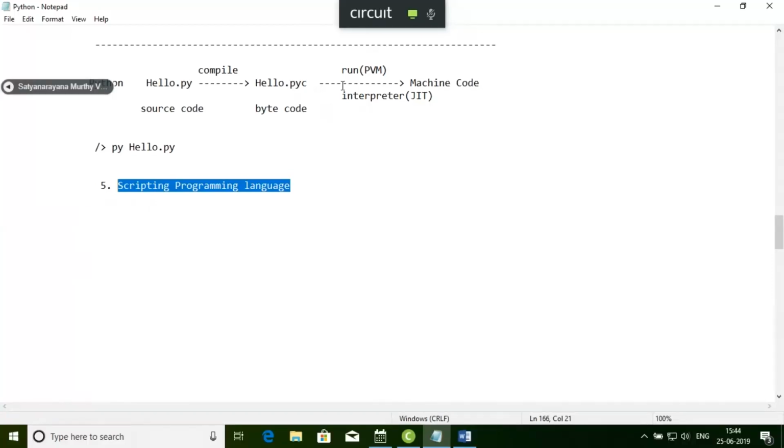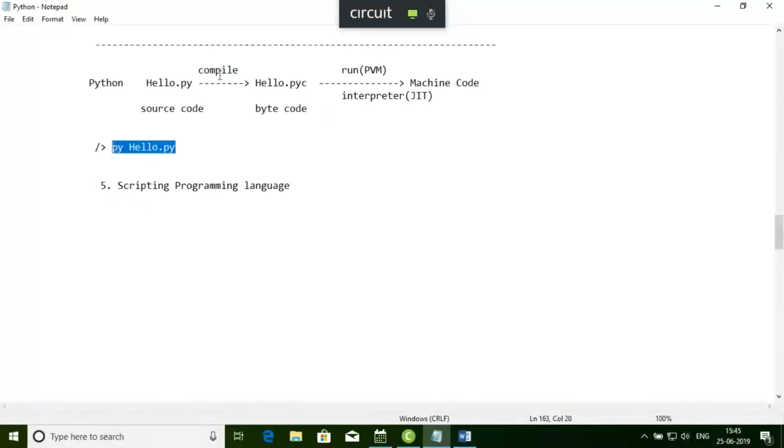So when I'm going to execute a particular Python program, I don't have to compile it separately. Just write py hello.py. It will compile, the .poc file will be generated, and the PVM will interpret. The interpreter will come into the picture and create the machine code for that particular operating system, and the code will execute. Now you are not going to compile it manually. Compilation is done automatically. If I execute a particular Python program, you may not even get this POC file. Even you may find that no POC gets generated.